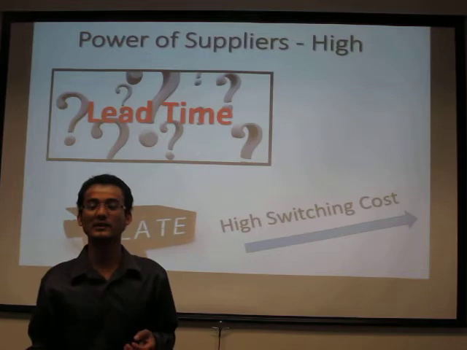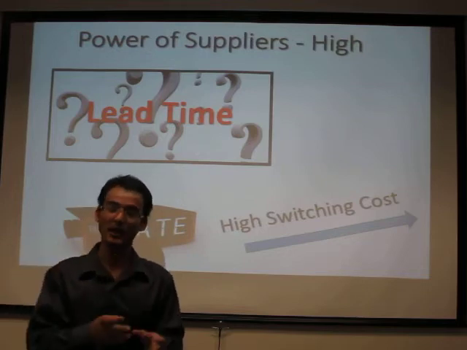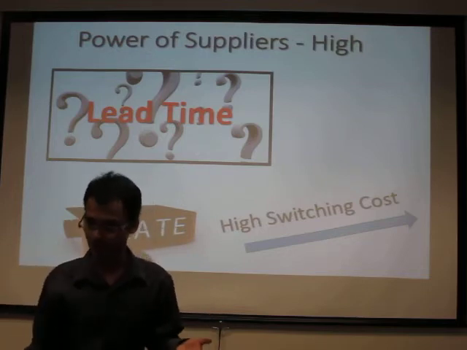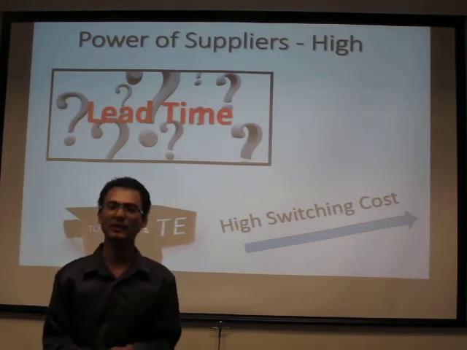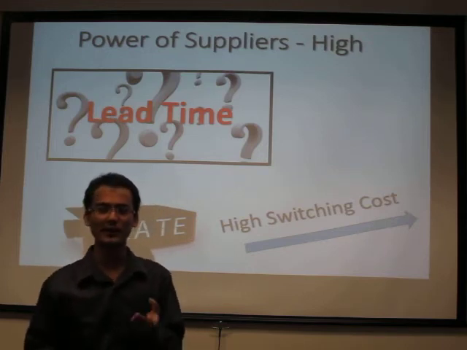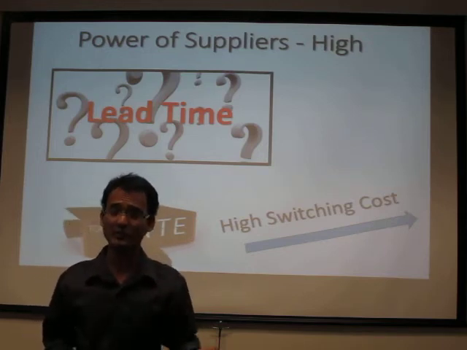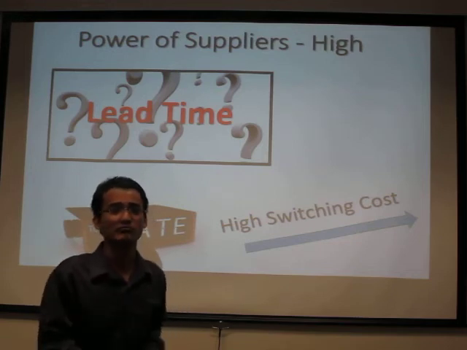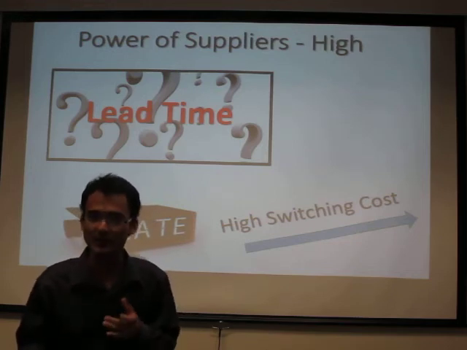That would reduce the lead time to supply the components for Flextronics. So for that reason, we think that Flextronics must have a very good relationship with the suppliers so that they can react to such change immediately.